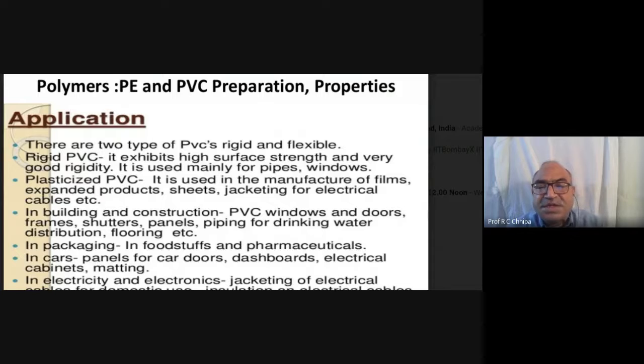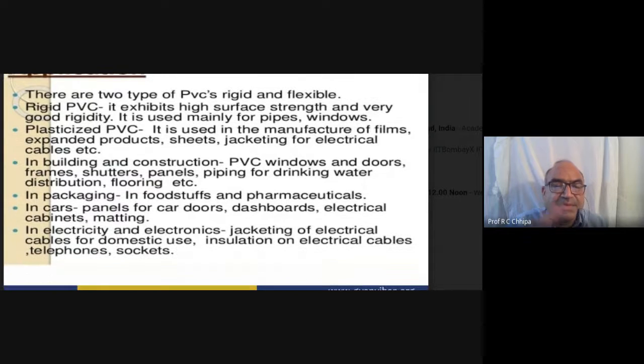Rigid PVC has high surface strength and good rigidity, and is mainly used for pipes and windows. Then plasticized PVC is used in the manufacture of film, expanded products, sheets, and the jacketing for electrical cable. In building and construction, PVC is used for window and door frames, shutters, panels, piping for drinking water distribution, and flooring. So all of these are great applications.